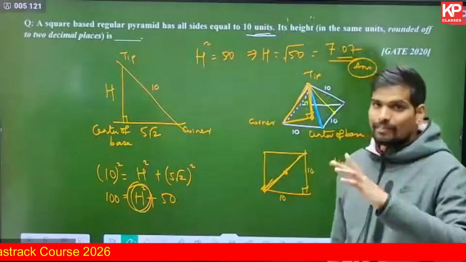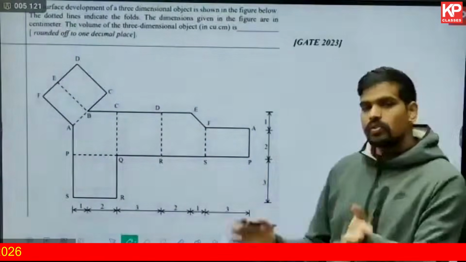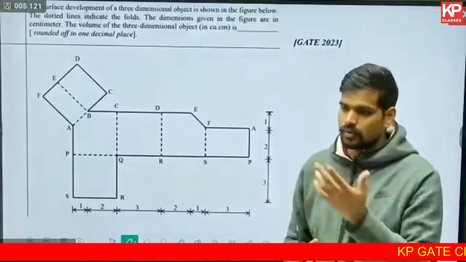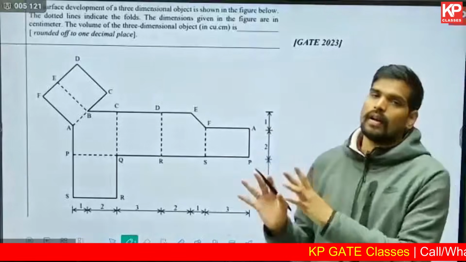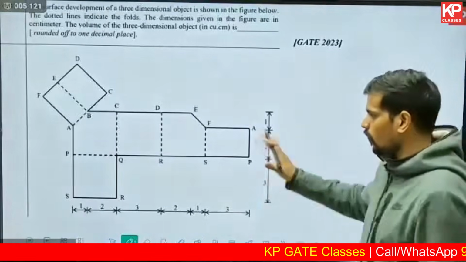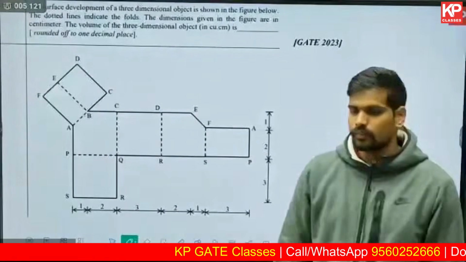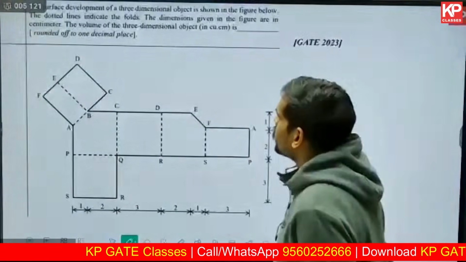Let us take up one more example of a simple geometry based question which has been asked in the past. This one is based on surface development. So I'm sure you know folding and unfolding. Majority of you architects, and even if you're from a planning background, I'm sure you have the required skills for visualizing a 3D form from the unfolded figure. So this is a folding unfolding based solid. You need to find out the volume of it. Let us look into the question.